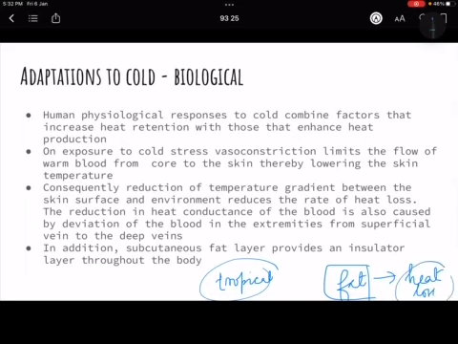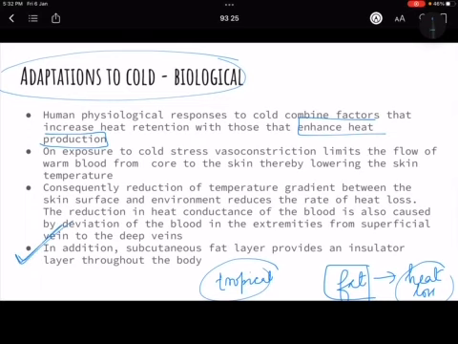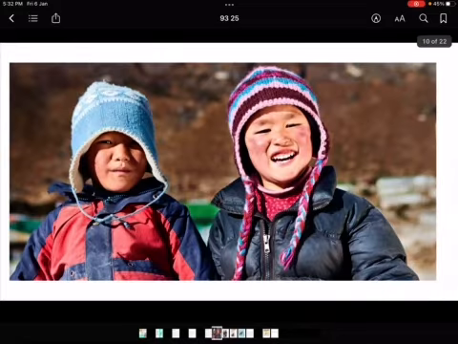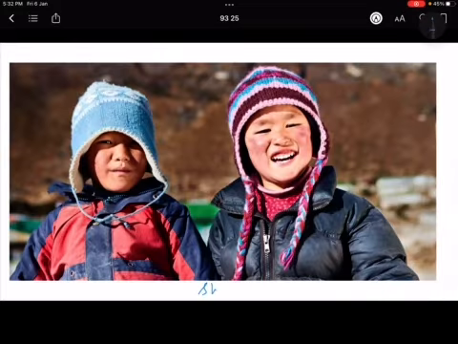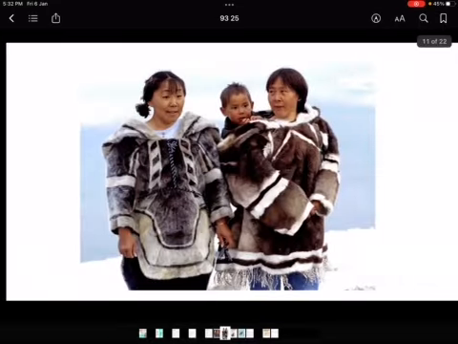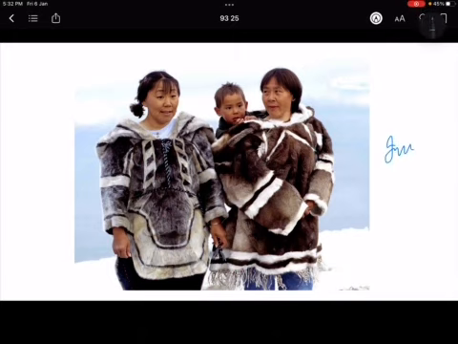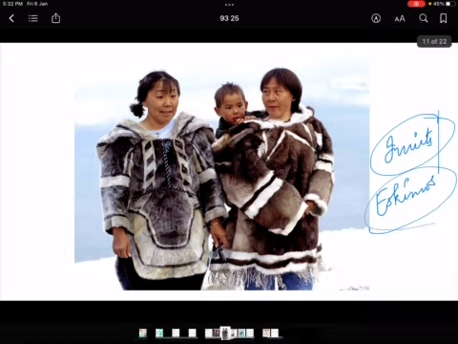So that is the objective in our adaptation to cold. That means we have to conserve and reduce the heat loss, right? So fat is more in the people who live in the colder regions as an adaptation towards the colder climate. So you can see these are the Sherpas of Nepal. And then they are the Inuits, you can call them Eskimos also, of the Arctic. So these are just the pictures.